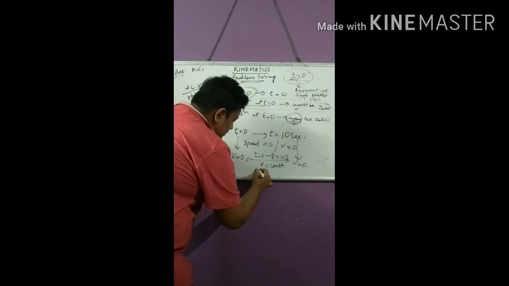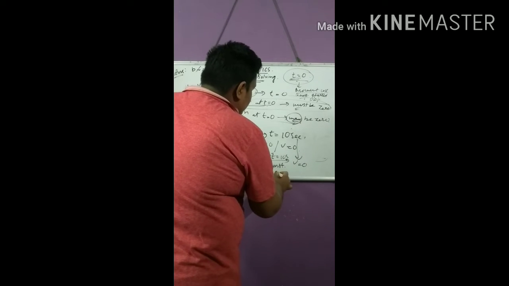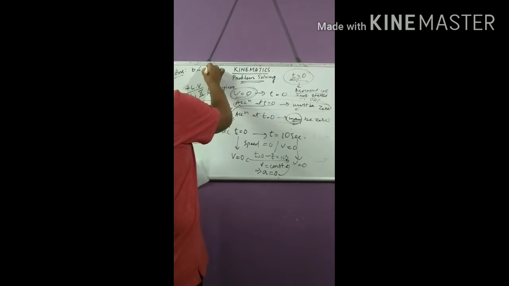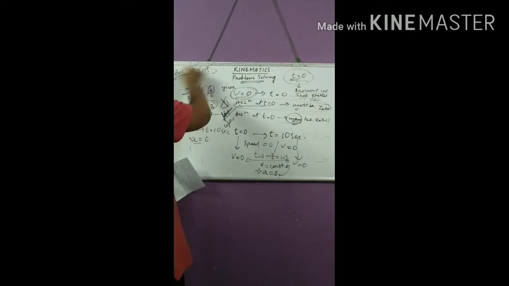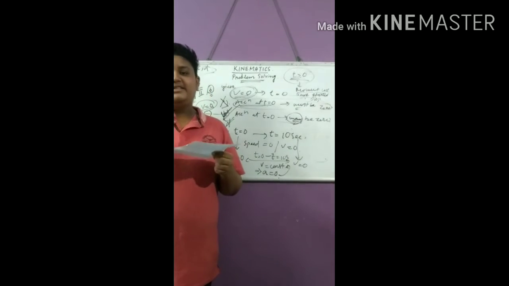So it must be that acceleration was 0, and only then will velocity remain constant. So within the time period t equal to 0 to t equal to 10 seconds, acceleration will be 0. So the fourth statement also comes to be true. So D will also be correct. So the answer will be B, C and D. Only A is the wrong statement here, and the other three statements are correct.